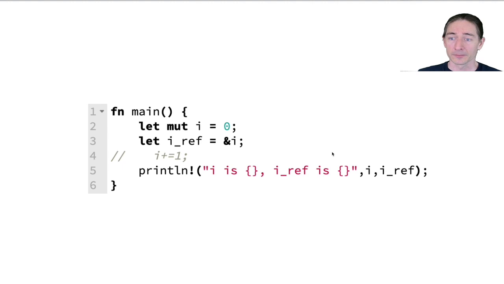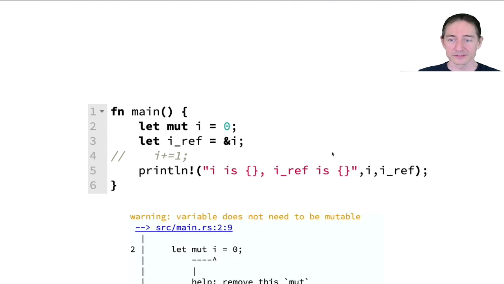Okay, if we try to compile this, however, we get some complaint. In this case, it's not an error. The compiler is simply saying, this variable i here that you made mutable, that's unnecessary, and you're inviting bugs by doing so.